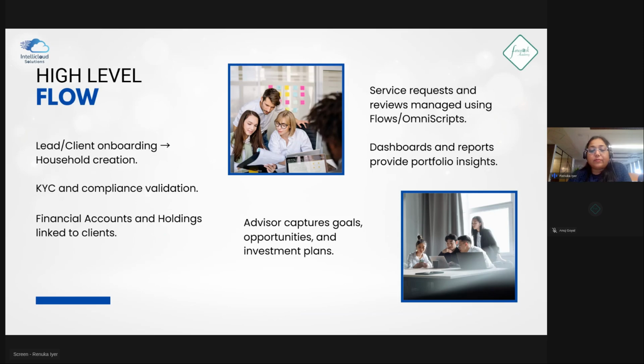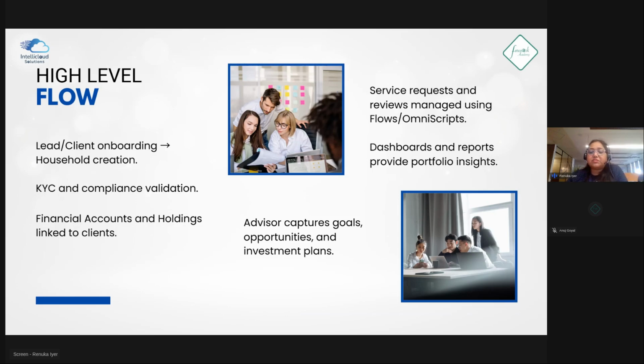Then we have the advisor. So what does the advisor do? He captures goals into opportunities and investment plans, right? Then after all this is done, we have our service request. So in case I say that I want to end this investment and go in for another one, right? To end this, I can raise a service request as a user, right? And based on that, it will be assigned back to the advisor and the agent, right? And all these can be done using flows and omniscripts.